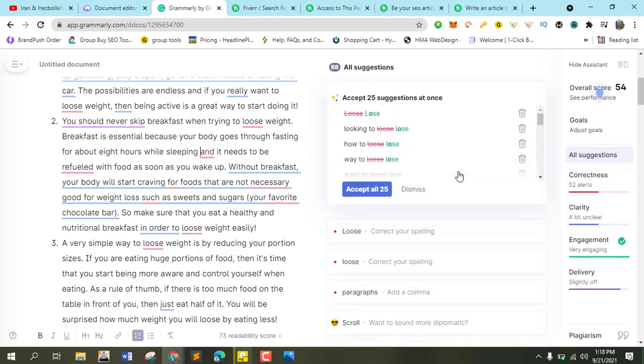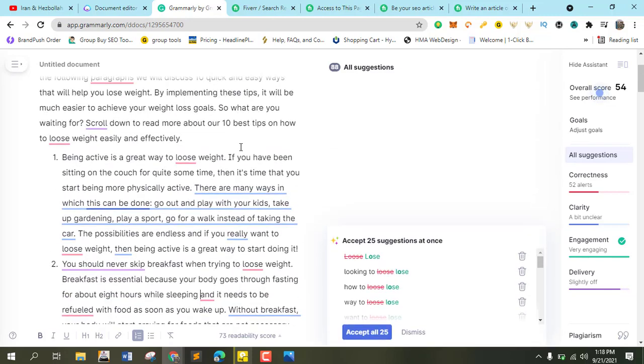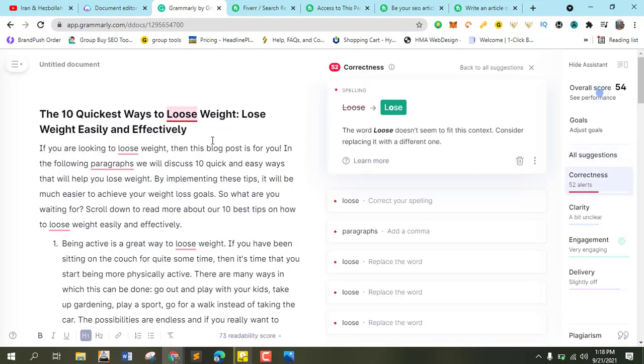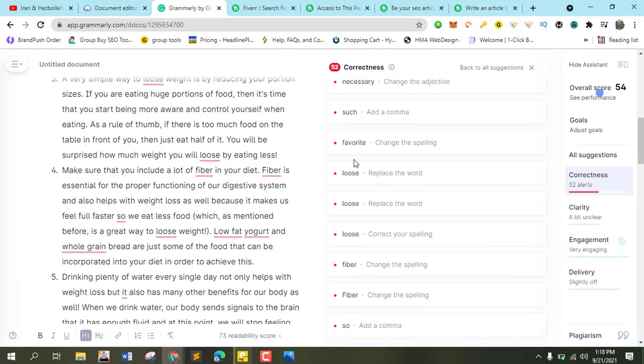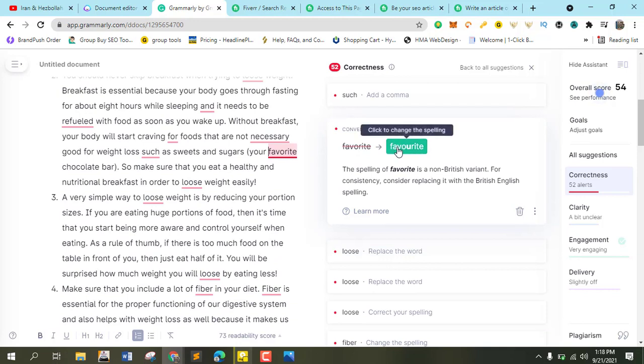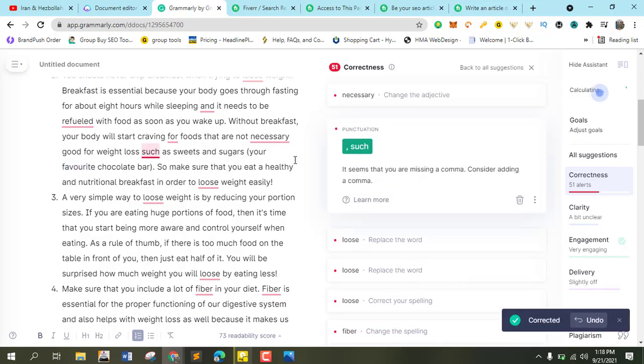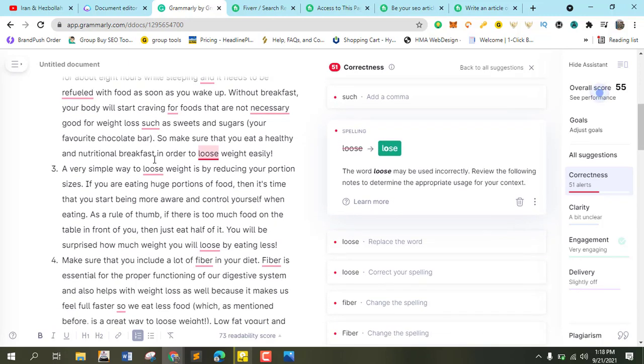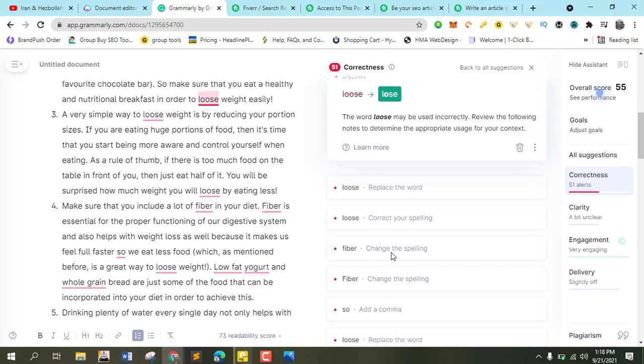The next thing you need to do is correct all of this. Make sure whenever you want to correct it, you read it, so you don't just click on it. Favorite, I think this spelling is not British. So it's just British things like that. Okay, correct the paragraph, the punctuation marks, and that's all.